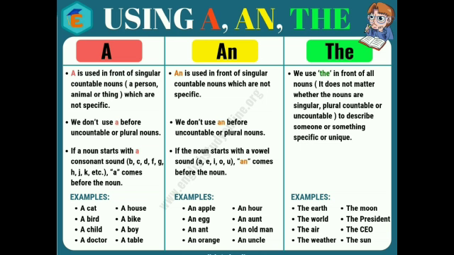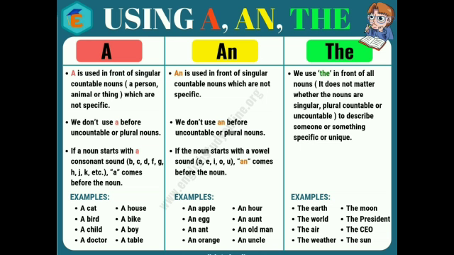Countable means the things which we can count, and uncountable means when we cannot count them. So a is used in front of a singular countable noun which is not specific. In the same way, an is also used with a singular countable noun which is not specific, a and an.